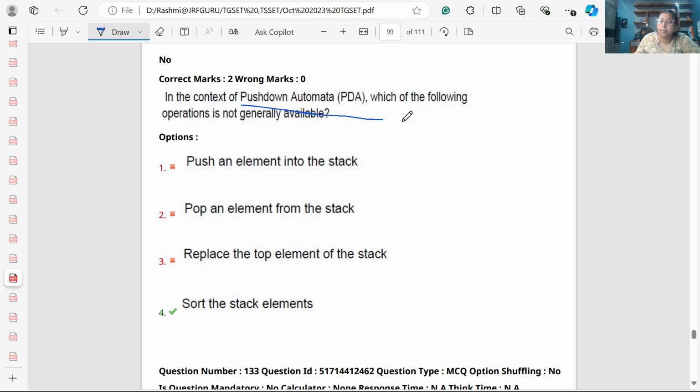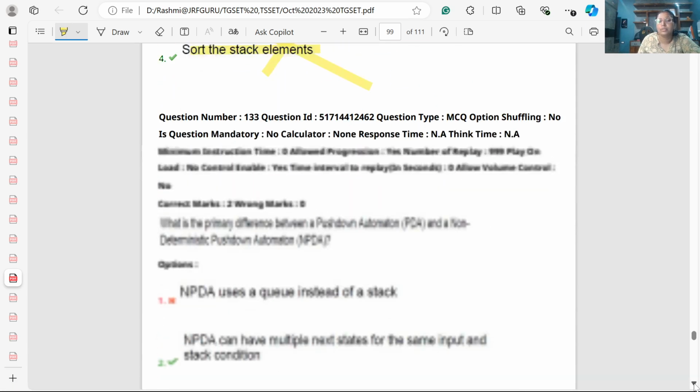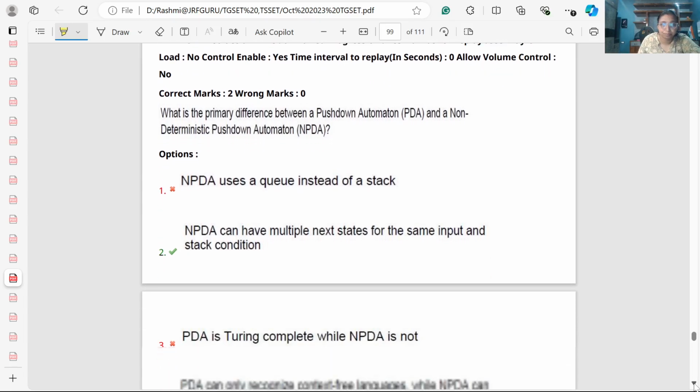In the context of push down automata, which of the following operations is generally available? In a PDA we use the stack to push an element, pop an element, and replace an element. So yes, we perform the push operation and the pop operation. We can replace the top element because we are using a stack here, but we cannot perform sorting of stack elements.